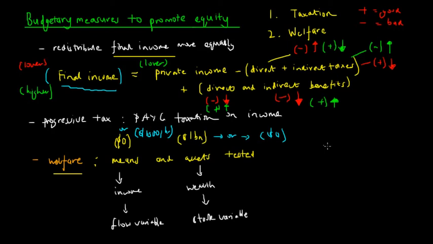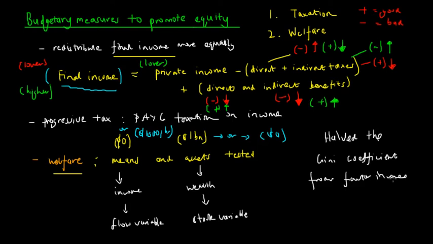And a statistical figure that helps support this is that we've nearly halved the Gini coefficient, by nearly 43%, from factor income to final incomes.